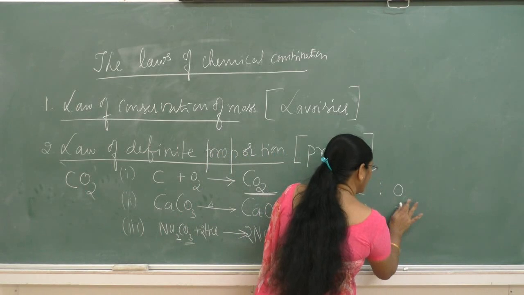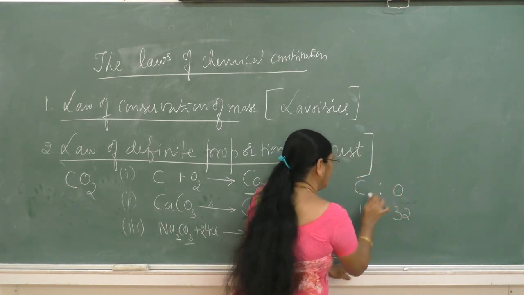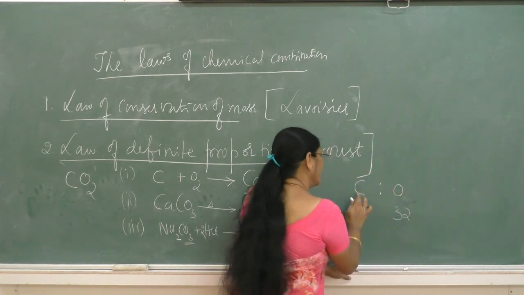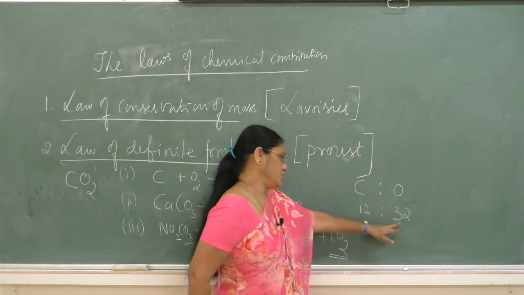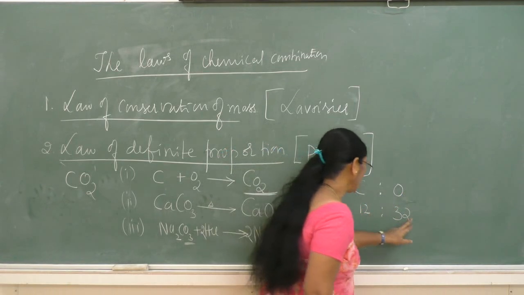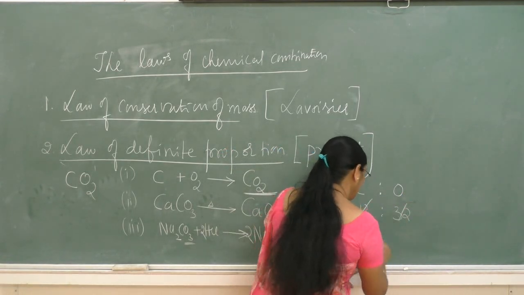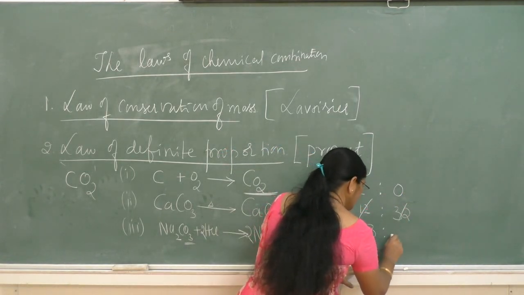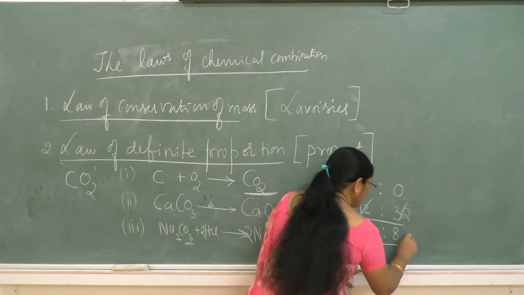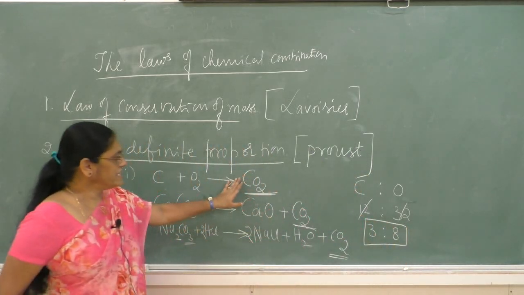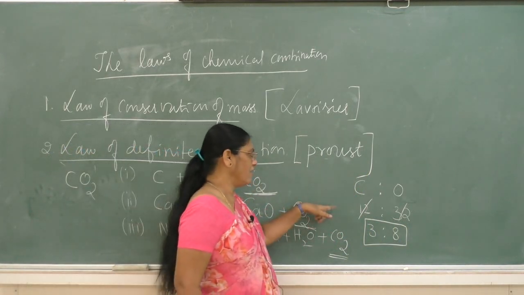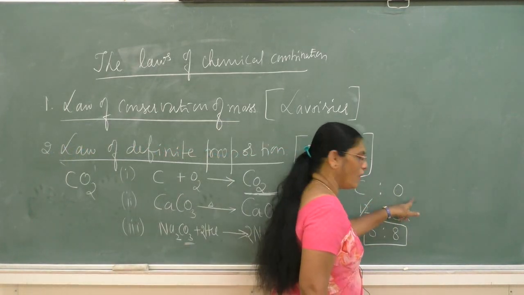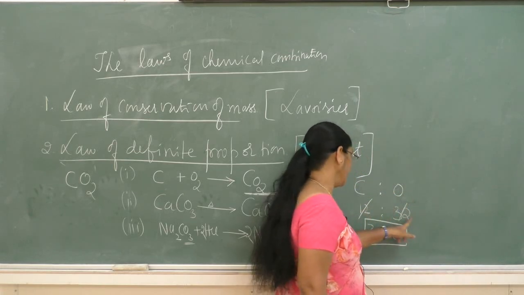Therefore the ratio of the masses of carbon and oxygen is 12:32. On simplifying, this becomes 3:8.